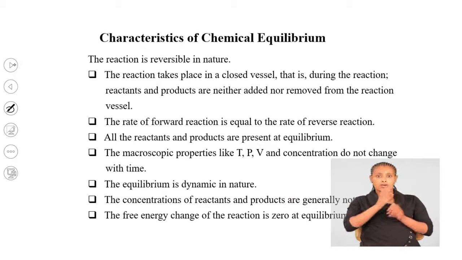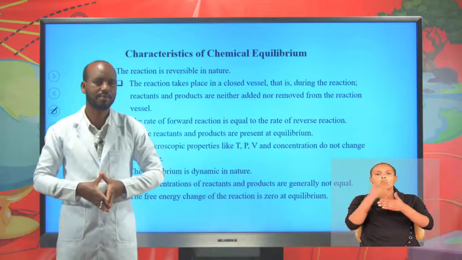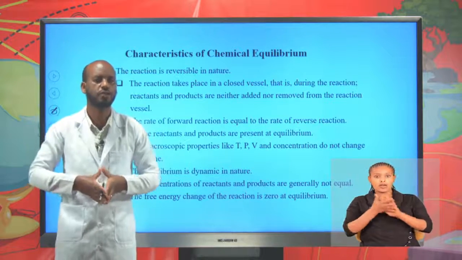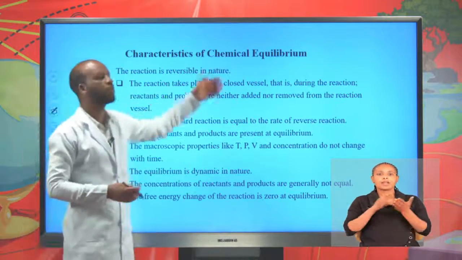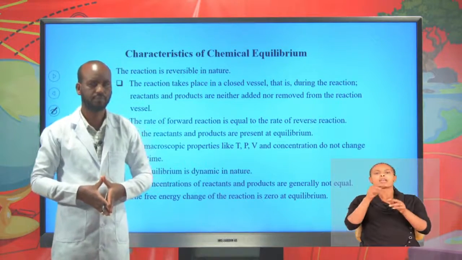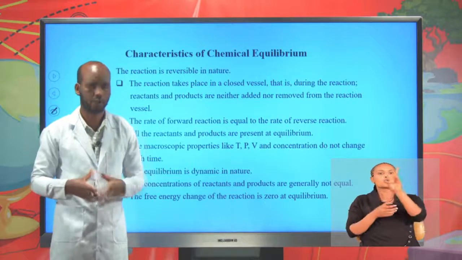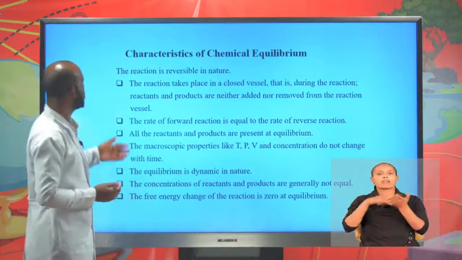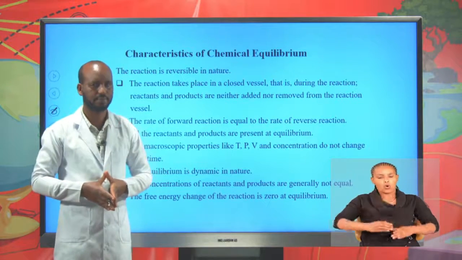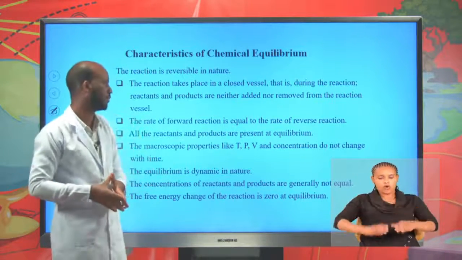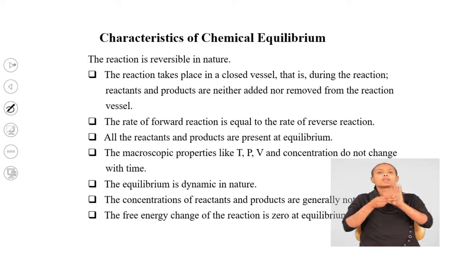Characteristics of chemical equilibrium. What are the characteristics of a reaction at equilibrium? The reaction is reversible in nature. Yes, it is a two-way reaction. One, the reaction takes place in a closed container, a closed vessel. That means during the reaction, reactants and products are neither added nor removed from the reaction vessel.